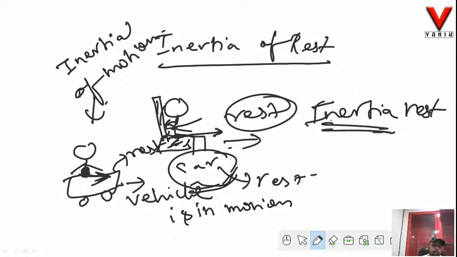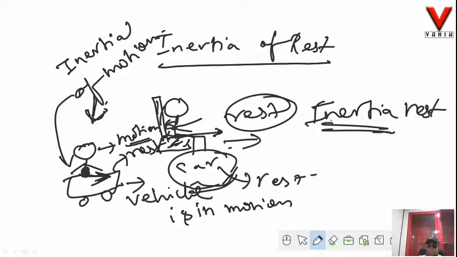But what will happen to the upper part of the body? The upper part of the body cannot cope up with the lower part of the body, and it will tend to remain in motion. What was the tendency of the body? The tendency of the body was to remain in motion. So what will happen? The body will continue to remain in motion. Alright, so this is an example of inertia of motion.